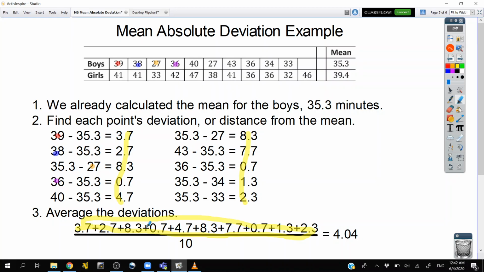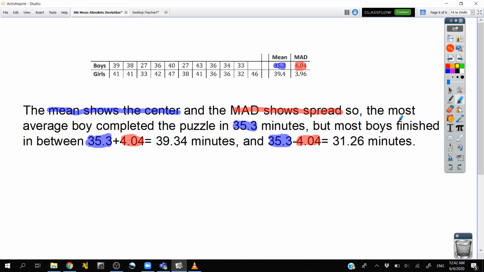And so I take those and I average those deviations. And what we found there is that the average of the deviations is just about 4.04. So that means the average boy, the mean, is 35.3, and then the spread is 4. So how do we use that? Here's how. The means here are all in blue, and the deviations, or the spread, are all in red. So the mean shows the center. The mean absolute deviation shows the spread.